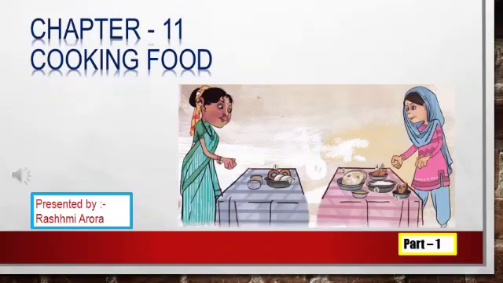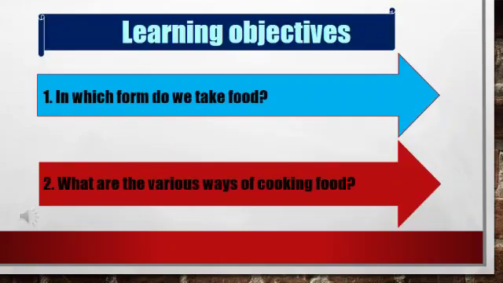So, today we will start with our new chapter, chapter 11, cooking food. In our earlier chapter, food, we learned about different kinds of food like energy giving food, protective food, and bodybuilding food. In this chapter, we learn about various methods of cooking food. So, our learning objectives are: in which form do we take food, and second, what are the various ways of cooking food.